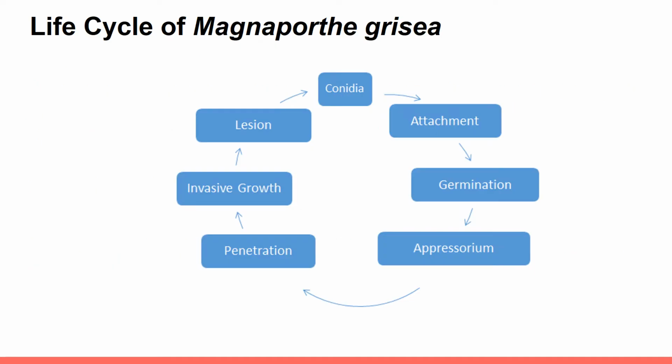Now I will explain the cycle of Magnaporthe grisea. For this part, our group has decided to choose only one cycle because the life cycle and disease cycle of this pathogen are related to each other, and this pathogen is asexual, and the asexual cycle of this pathogen causes infection to the plant.